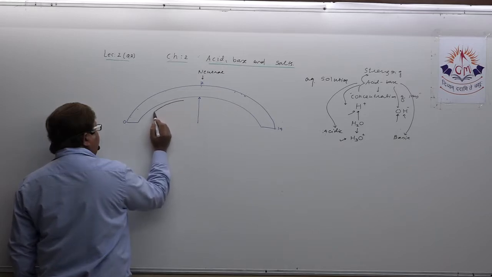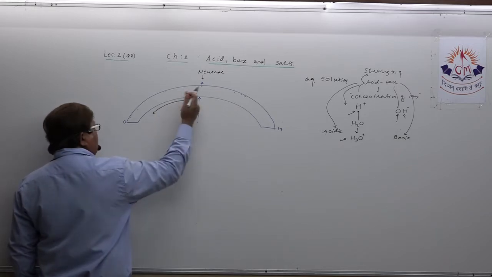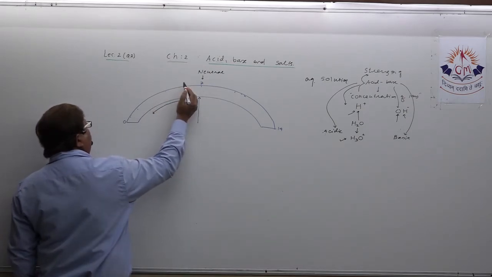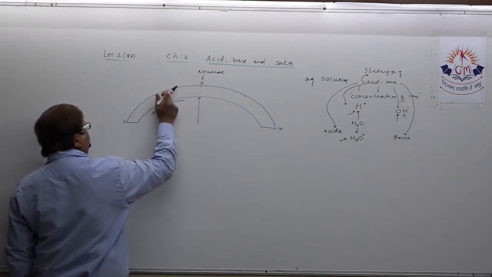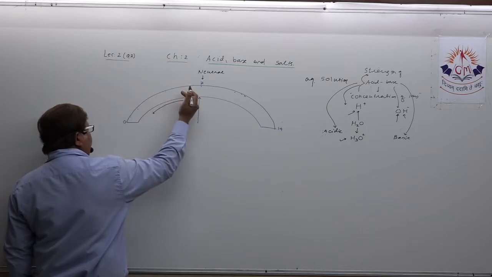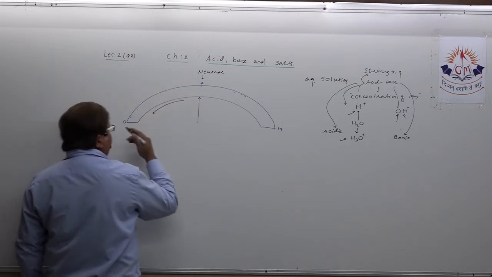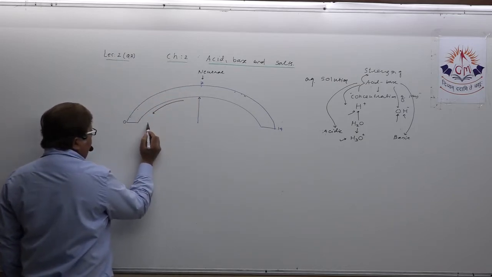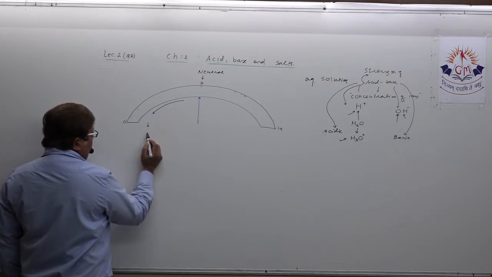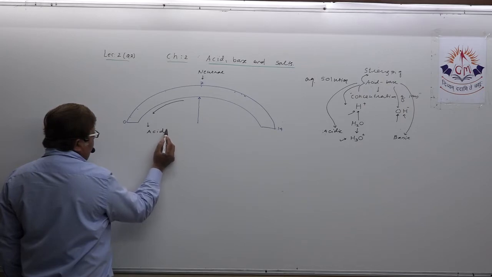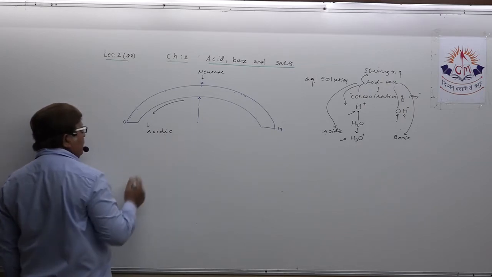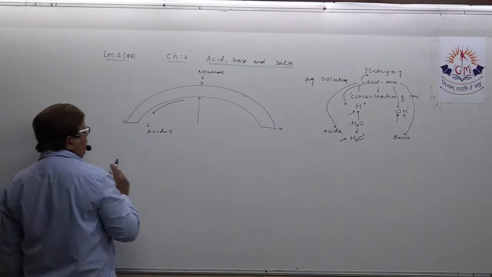If pH decreases, meaning it is falling from 7, 6, 5, 4, 3, that means the solution becomes more and more acidic. Please mind this very well.